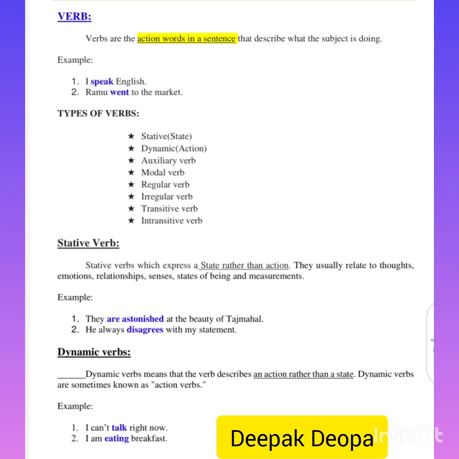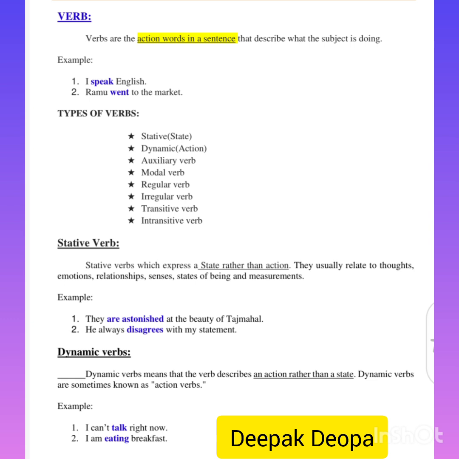Stative verb. Stative verbs express a state rather than action. They usually relate to thoughts, emotions, relationships, senses, states of being and measurements. Example: They are astonished at the beauty of Taj Mahal. He always disagrees with my statement.